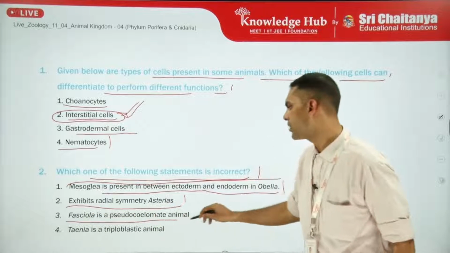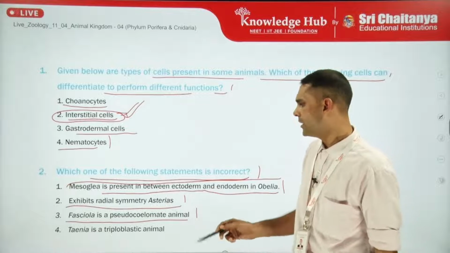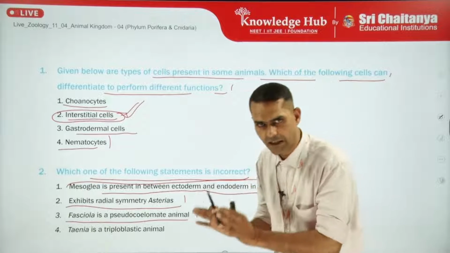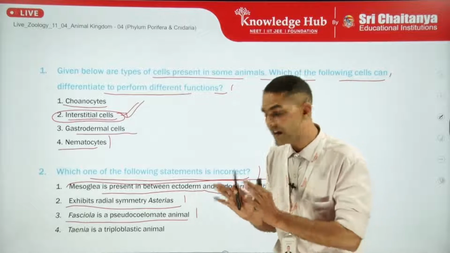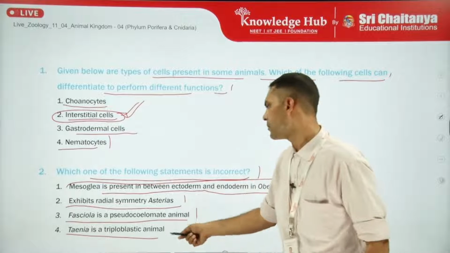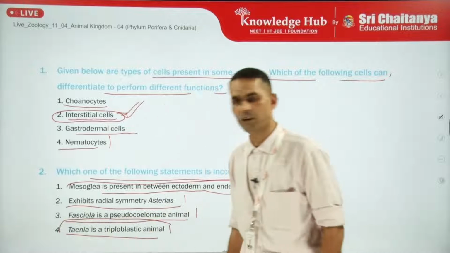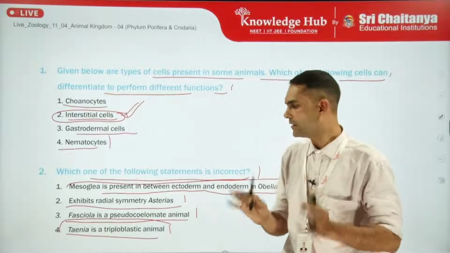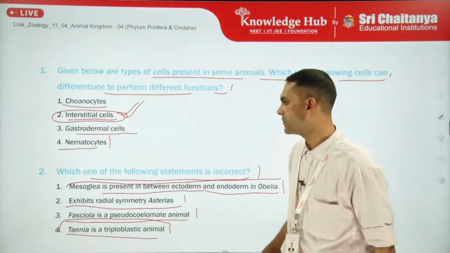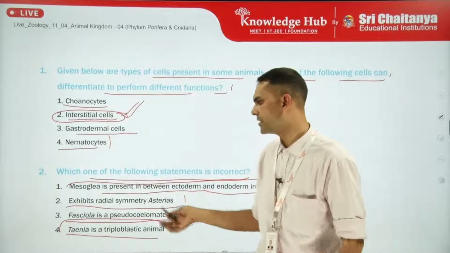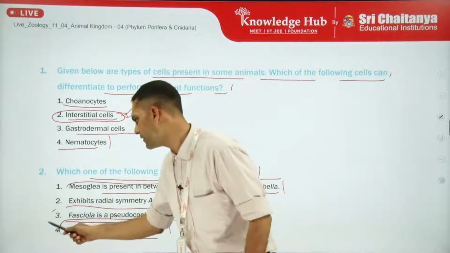Fasciola is a pseudocoelomate animal. Now Fasciola hepatica is a platyhelminthes. It is an acoelomate organism, not a pseudocoelomate. And Taenia is a triploblastic animal, which is correct. Why? Because it is having ectoderm, mesoderm and endoderm. All three germ layers are present. Mesoglea is present in between ecto and endo, that is correct. Exhibits radial symmetry, correct. So the correct answer will be Fasciola.